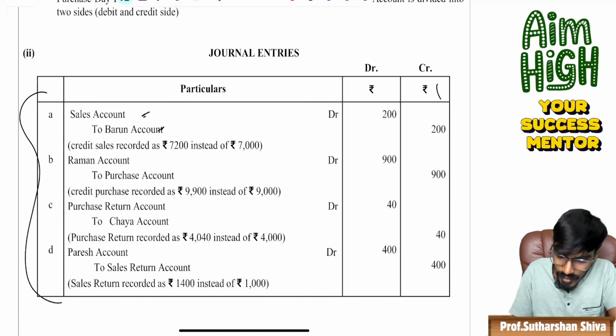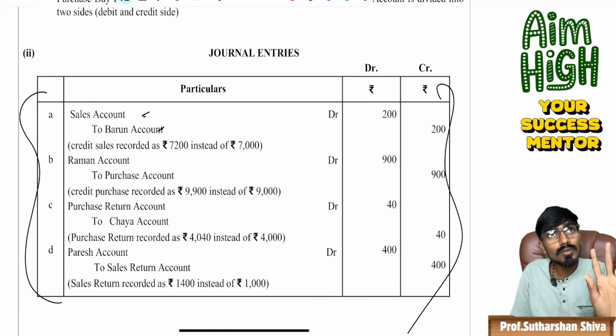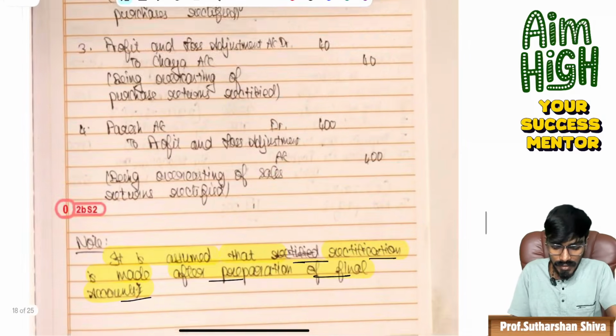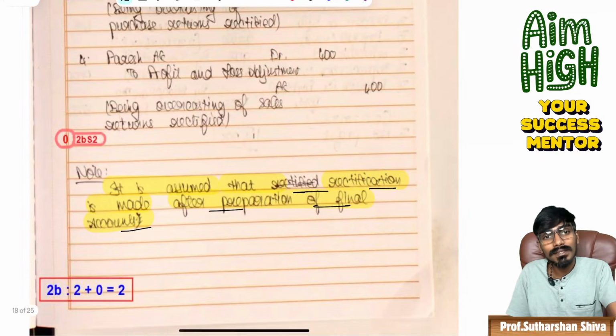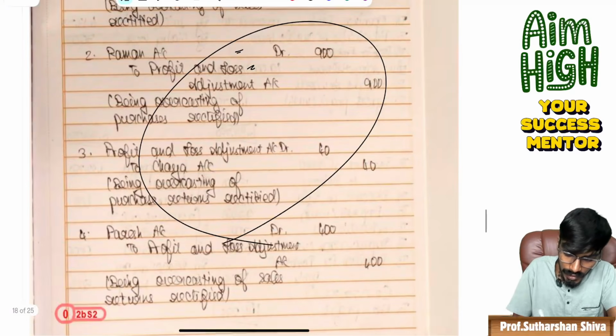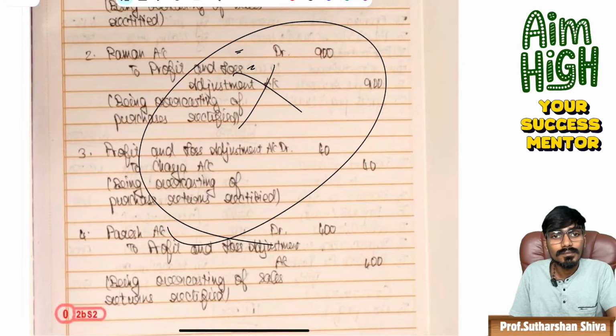That everything is correct, but the layman assumption the student should have taken is before trial balance. But if the student has taken after trial balance, if a clear assumption has been given, then the institute may also consider giving marks. For this entire thing, they have given 0 marks.